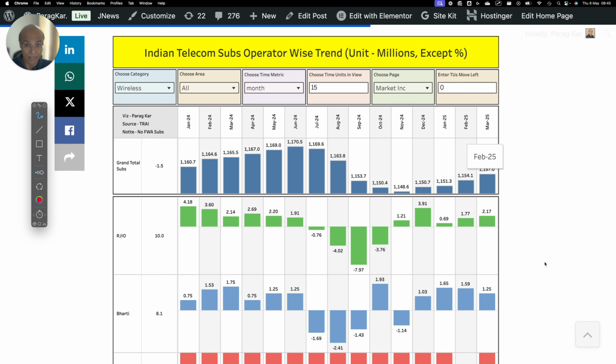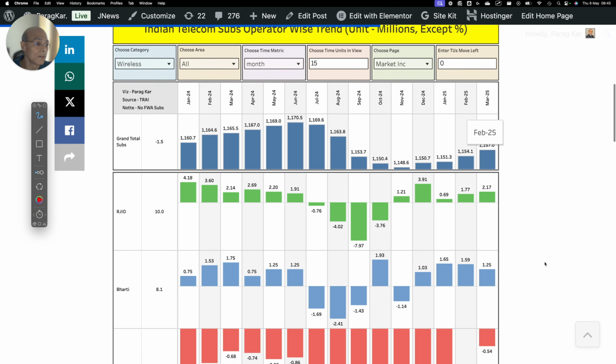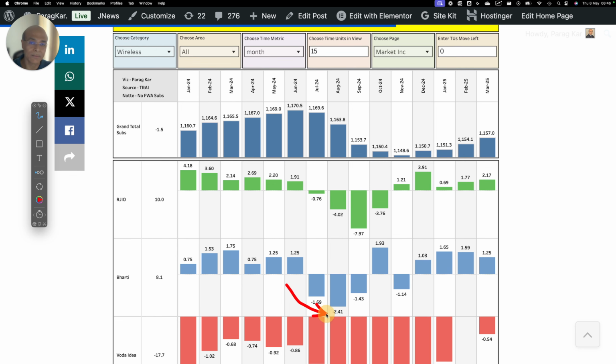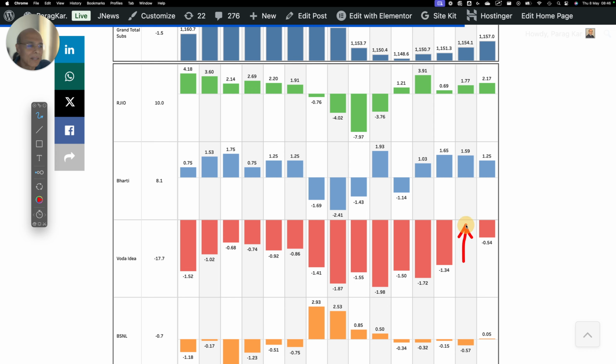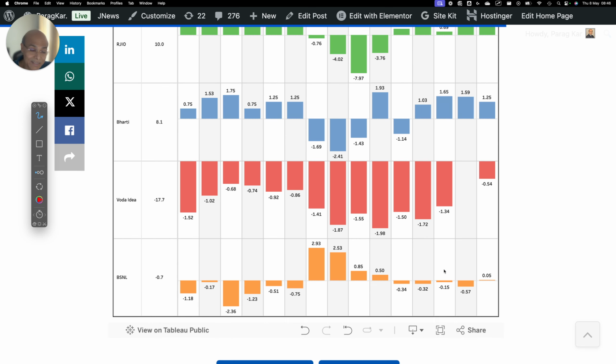I will elevate the granularity and you'll see a quarter level also. Bharti, actually, there was a lot of losses and then there was a sudden increase and then there was loss. And now you see Bharti has added 1.25 million. Vodafone did a very marginal, there was virtually no gain, no loss. But this month, Vodafone has lost 0.54 million subscribers. Strangely and very interestingly, BSNL, which was losing subscribers on a regular basis, has now made a small incremental gain this month, which is 0.05 million.